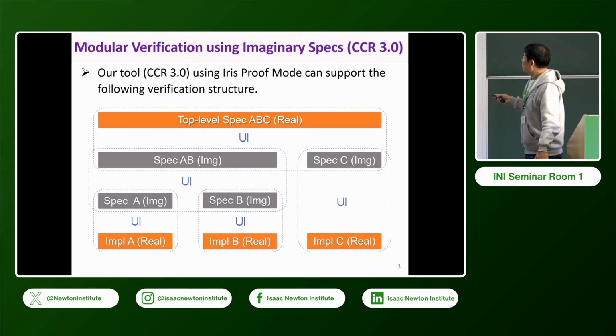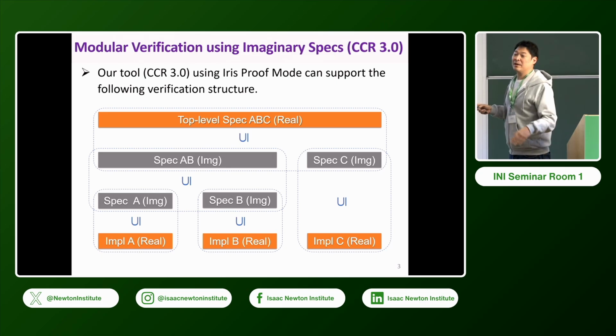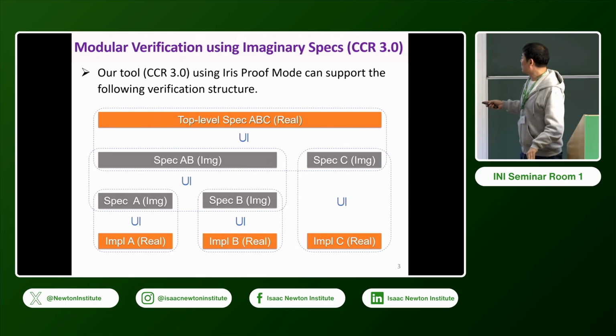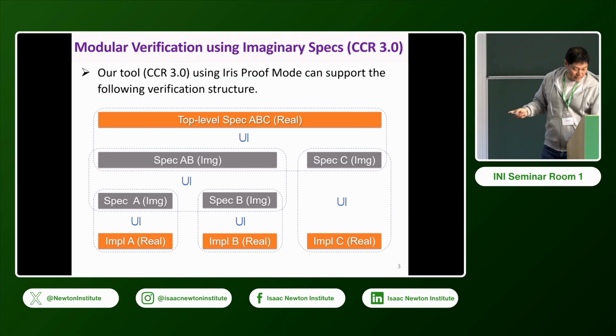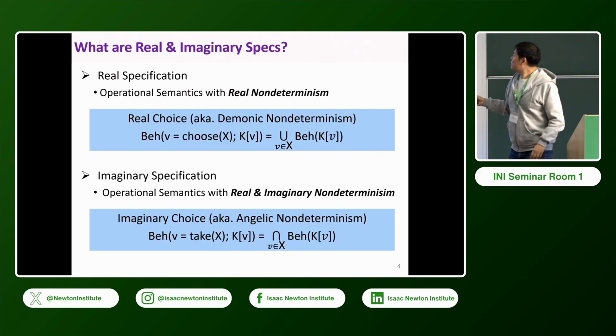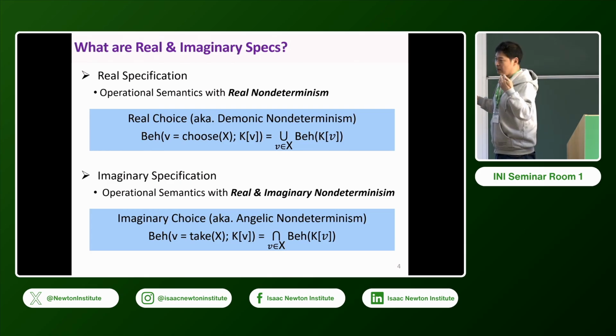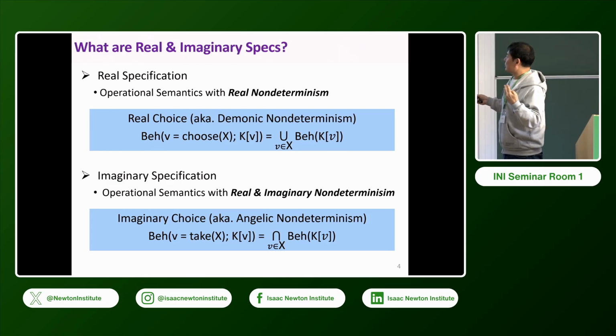But in the middle, we don't necessarily need to use a real spec. We can use an imaginary spec, whatever it is, right? It's okay if it doesn't make sense, but anyway, mathematically, we can prove this, that's all. So we will introduce something in the middle. And specifically, real specs are just normal behavior where you can have a non-deterministic choice.